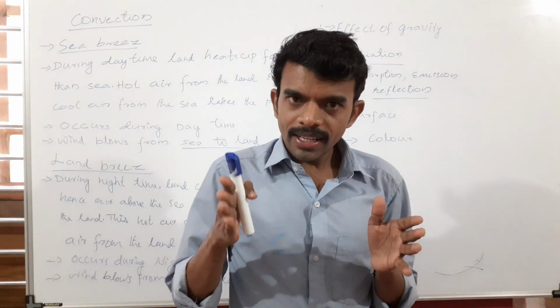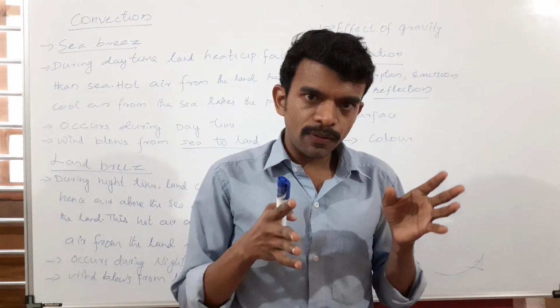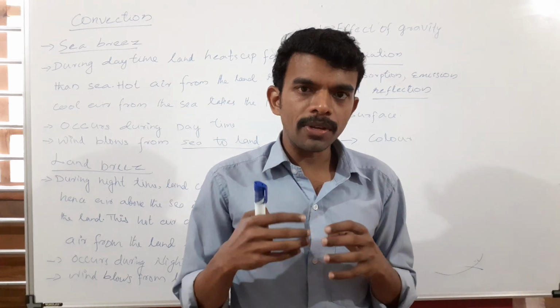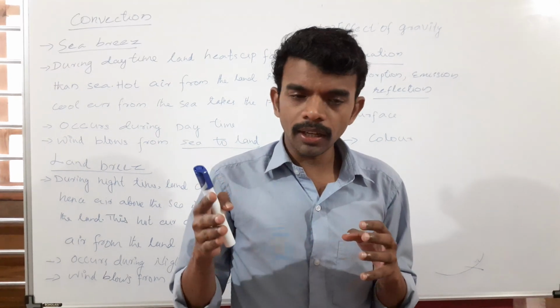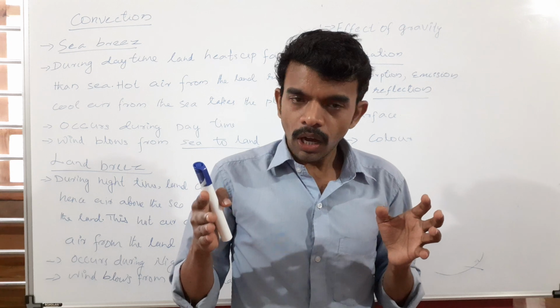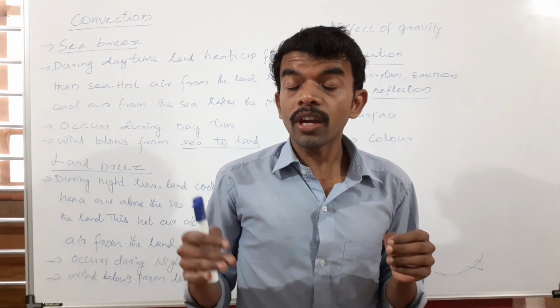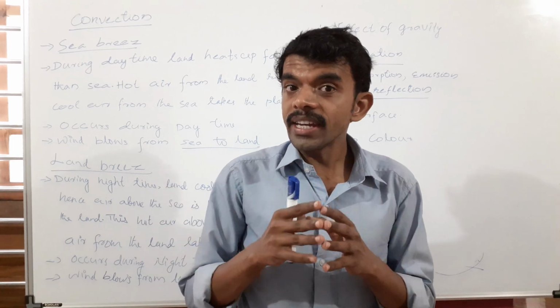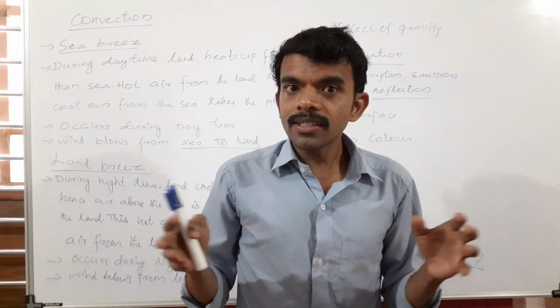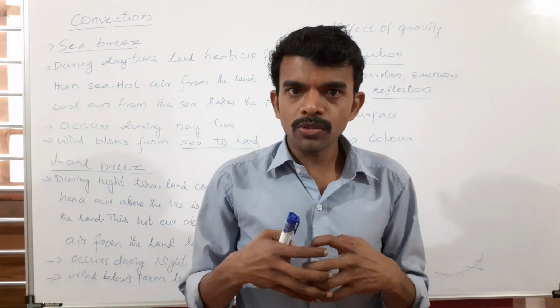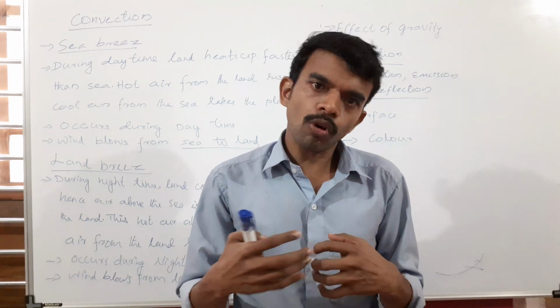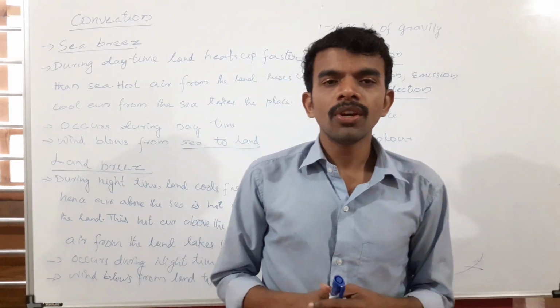So when there is a color difference, there will be a difference in absorption, emission and reflection. The higher the absorption, the lower the reflection. So the white reflects, whereas the black absorbs. If absorption is more, there will be emission also.